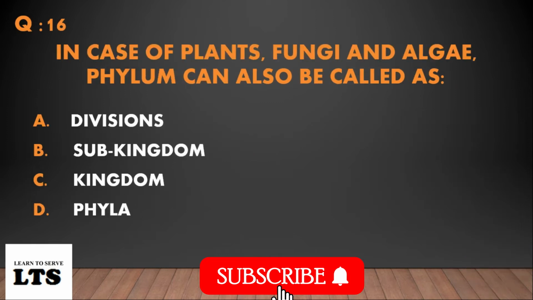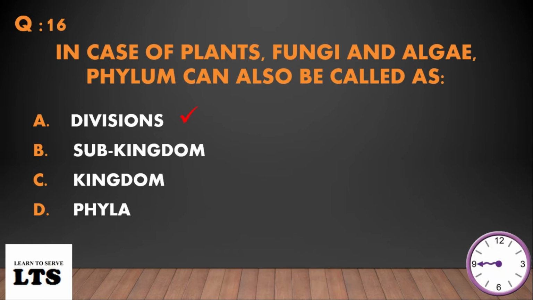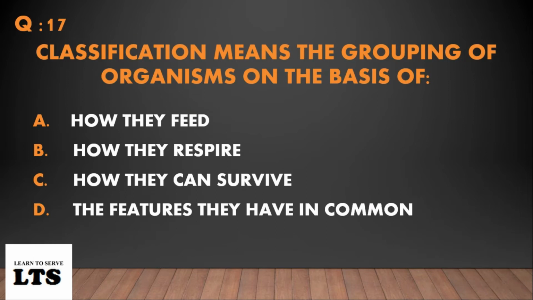Question number 16. In case of plants, fungi and algae, phylum can also be called: option A, division; option B, subkingdom; option C, kingdom; option D, phyla. The answer is option A, division.